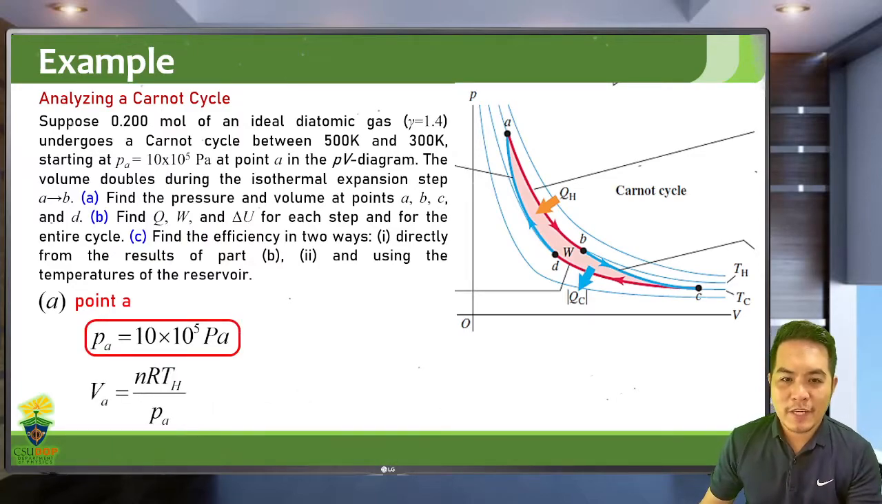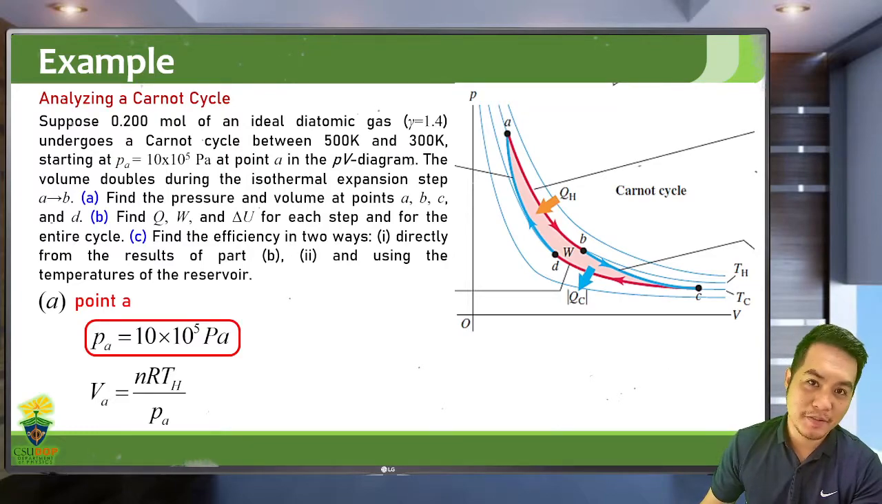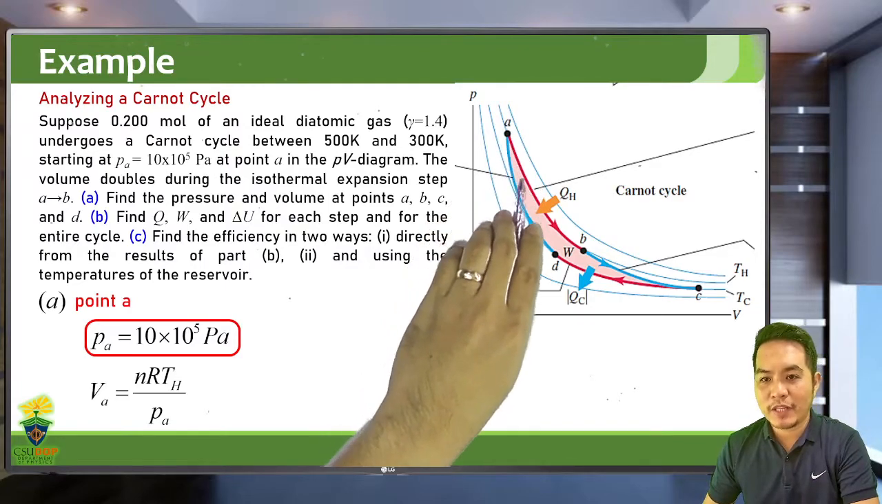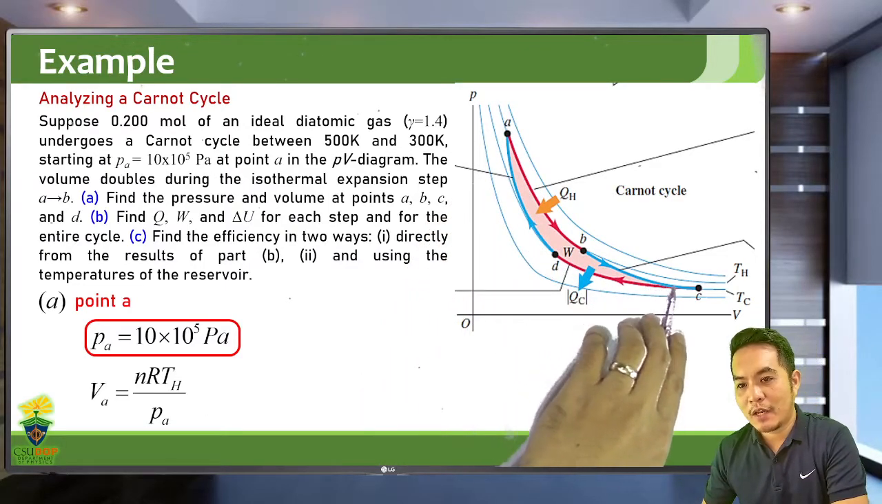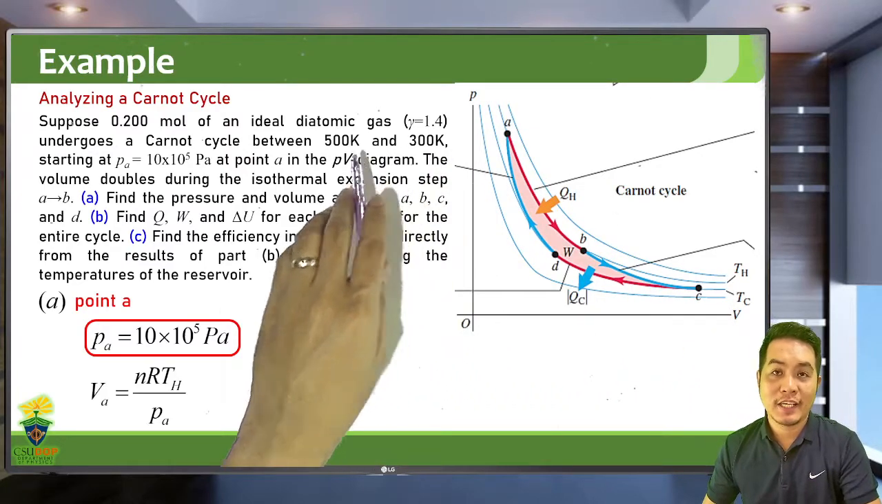So we are given the pressure. To solve for the volume, we just use the ideal gas equation. So PV is equal to nRT. So PA times VA is equal to nRTA, the temperature at point A, where the temperature at point A is actually along the isotherm TH, which is 500 Kelvin.